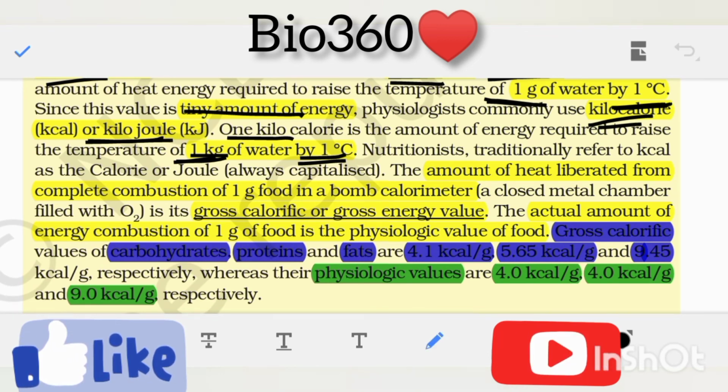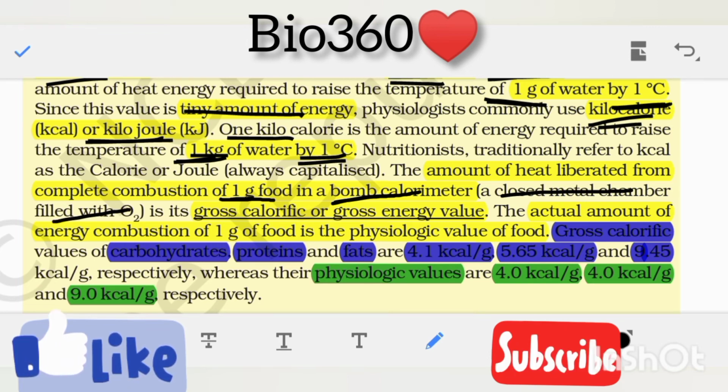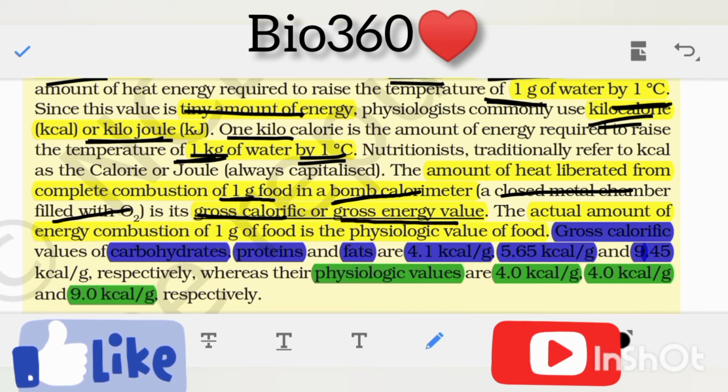Nutritionists traditionally refer to kilocalorie as a calorie or joule. The amount of heat energy liberated from the complete combustion of 1 gram of food in the bomb calorimeter, which is a closed metallic chamber filled with oxygen, is its gross calorific value or gross energy value.